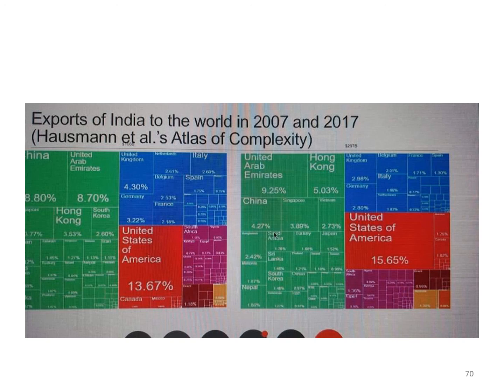If you see the left block, again US share was 13.6%. UAE was again 8.70%. And then there were other countries like Hong Kong, China, now it's Vietnam, and among South Asian countries, we have a free trade area with Sri Lanka. Then we are also trading with Saudi Arabia, Turkey, Japan, and so on and so forth.